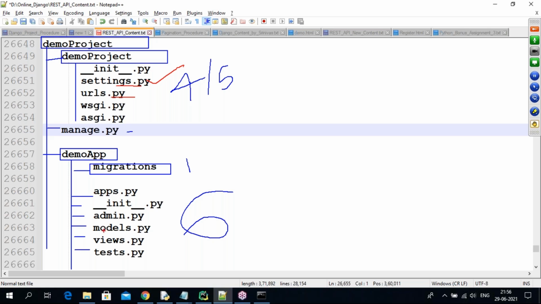And in the application, we are going to use admin, models, views. These 5 files we use regularly, in all programs. And in the coming days, we will create our own files depending on our requirements. So this is the project structure, remember, guys.